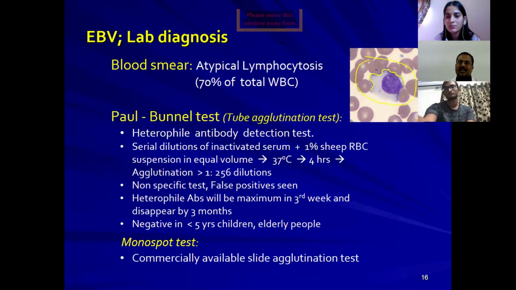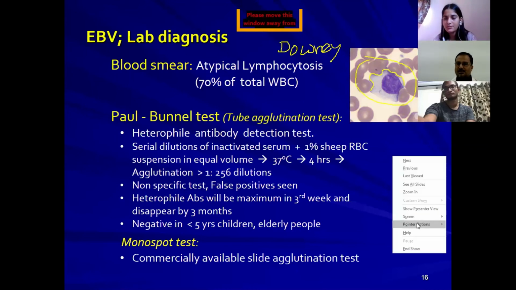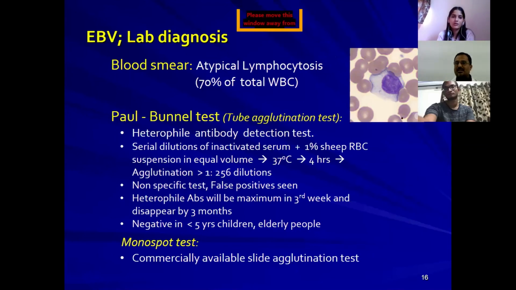These types of cells are known as Downey cells. They are known as Downey cells because a person named Downey identified these cells. Downey cells are typical of this particular viral infection, and you can see them in the peripheral smear. And the next important test is the Paul-Bunnell test, which is a tube agglutination test and heterophil antibody detection test. Here what to do is serial dilution of inactivated serum.